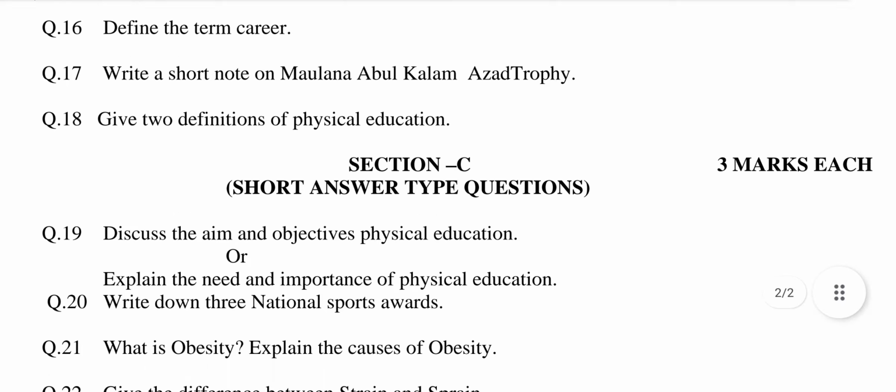Question number 16. Define the term career. Term means word. Career means job or profession. This question is related to chapter number 4, career aspect of physical education. The answer may be: a career means job or profession, or you stay in the same type of work. A career can be one job or many jobs. You can work for a company, sports or many companies. A career is sometimes called a career path. A career includes education, training and work experience.